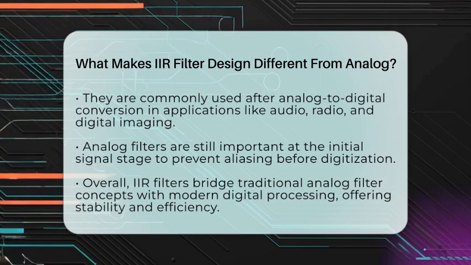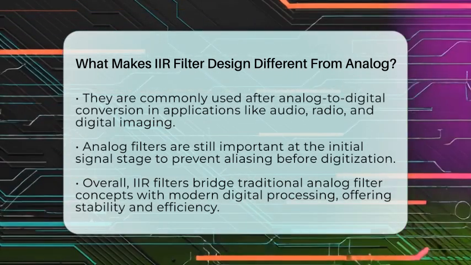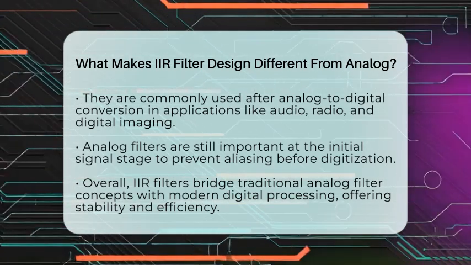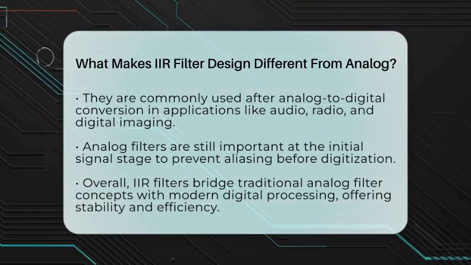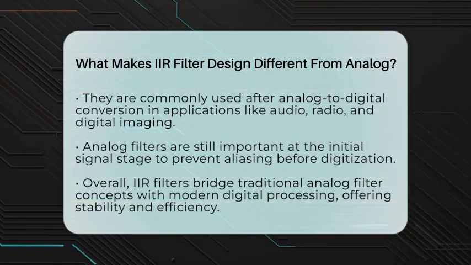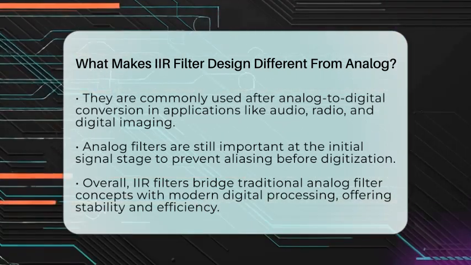In practical terms, IIR filters are used after signals are converted from analog to digital, such as in audio systems, radio receivers, or digital cameras. They help clean up signals, remove noise, or shape the frequency response. Analog filters are still important at the front end of systems to prevent aliasing before digitization.